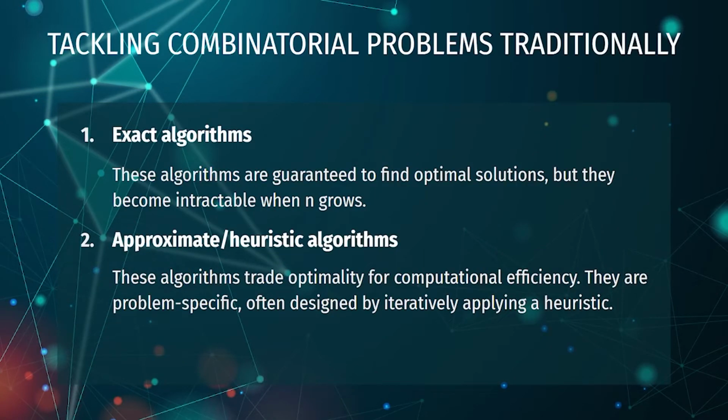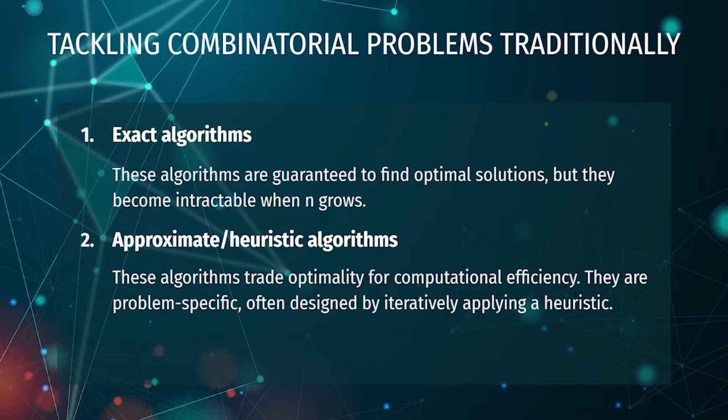Traditionally, the TSP belongs to a class of combinatorial problems. Combinatorial problems consist of finding an object from a finite collection that satisfies all constraints. Traditional approaches include exact algorithms and approximate or heuristic algorithms. Exact algorithms, as the name suggests, give the optimal answer and include various known algorithms and techniques like exhaustive search and dynamic programming. These algorithms, although guaranteed to find the exact solution, quickly become intractable as the value of n increases, that is, as the number of cities increases.